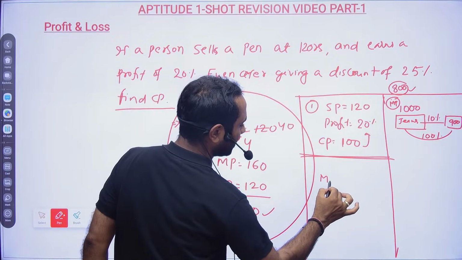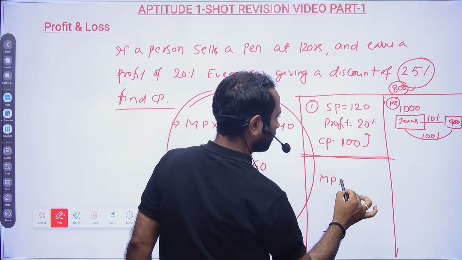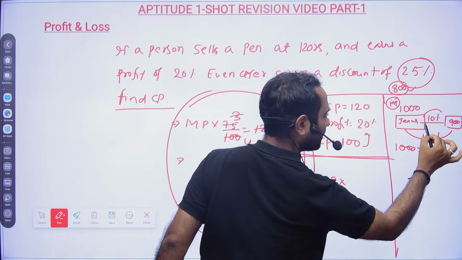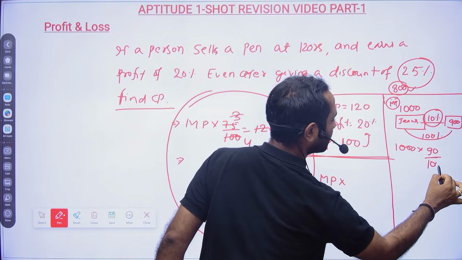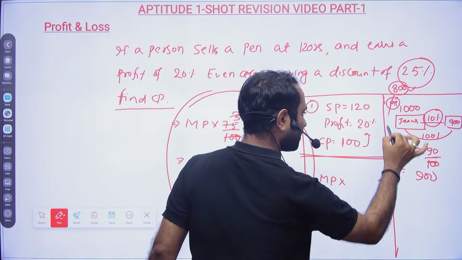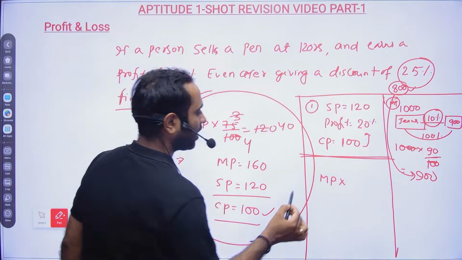So here marked price is 1000 rupees, and they are giving 10% discount. That means you have to pay only 90%, that is 900 rupees, but the shopkeeper will still get a profit because he has already marked the item above.